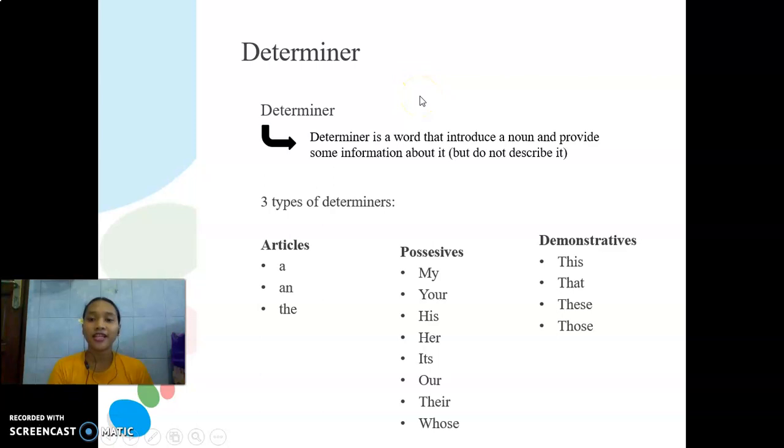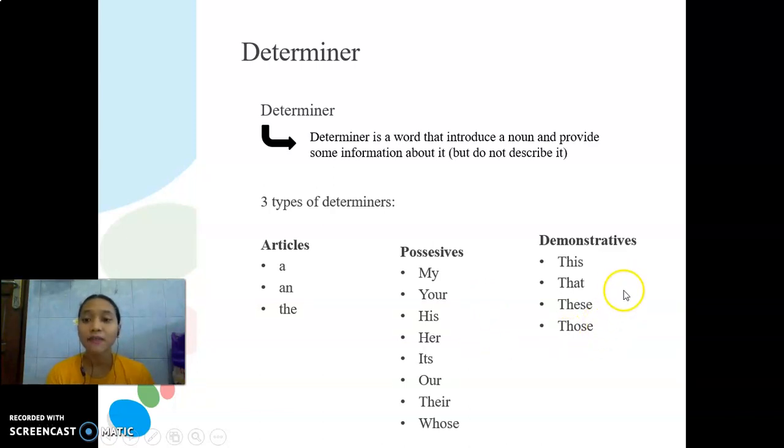Determiner is a word that introduces a noun and provides some information about it but does not describe it. There are three types of determiners, such as articles, possessives, and demonstratives. In article, there are a, an, the. And in the possessive, there are my, your, his, her, its, our, their, and whose.